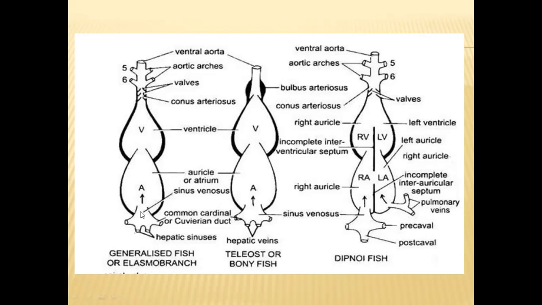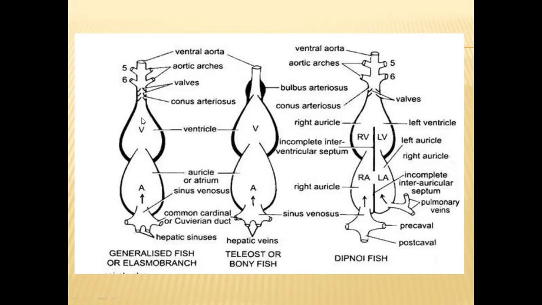At the junction where the sinus venosus opens into the auricle, a pair of valves will be there which prevent the backward flow of blood from the auricle to the sinus venosus. From this auricle, blood will be entering into the ventricle. The auricle is in a dorsal position to the ventricle, so it is above the ventricle.